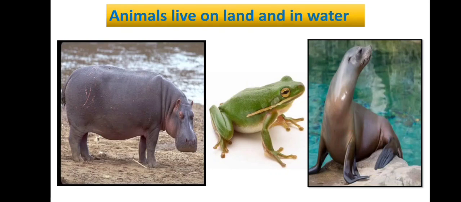Their skin allows water and air to pass through it. So these animals have a special type of skin, and that skin allows water and air to pass through it. So they can live both in water and on land.